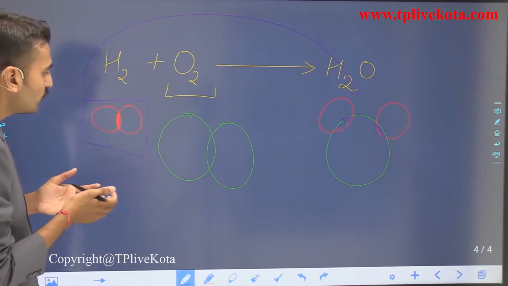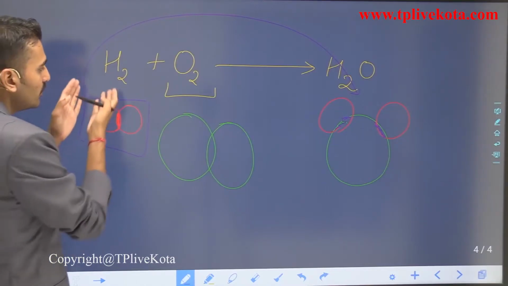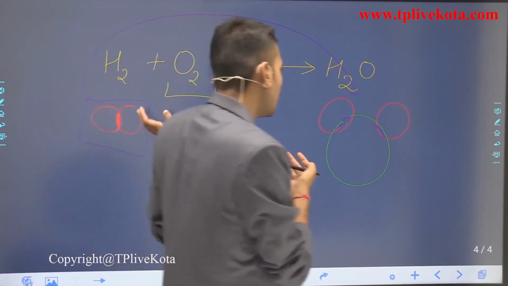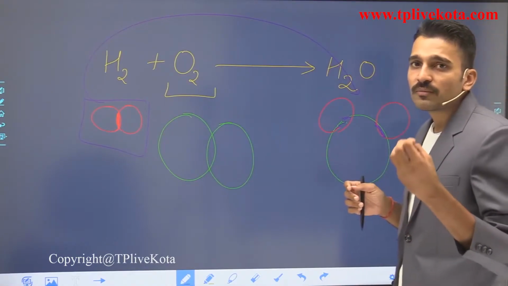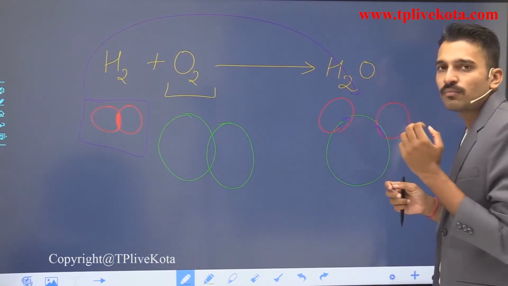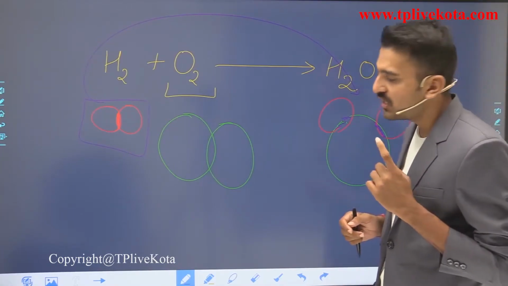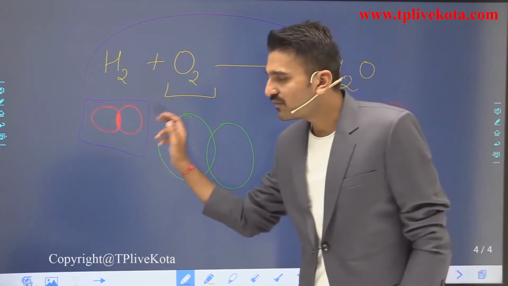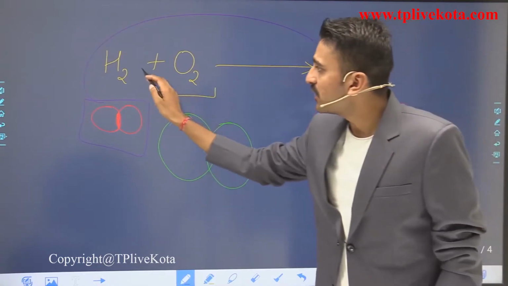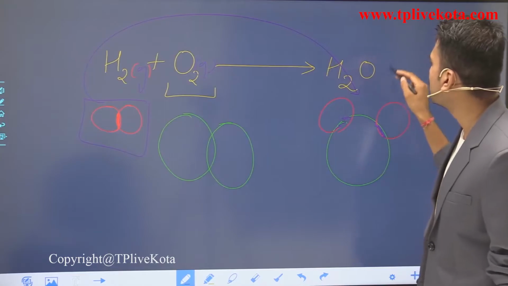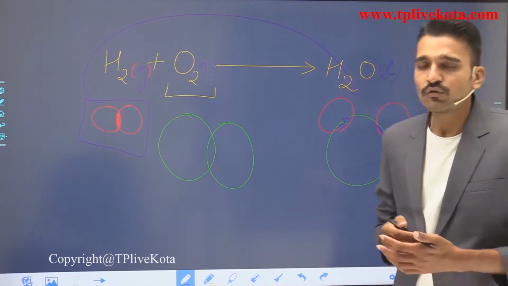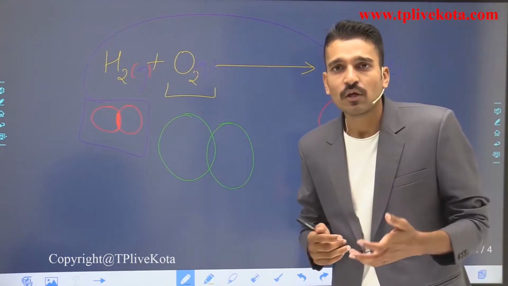So what you have to see is that when the arrangement of atoms changes, a new substance is formed. So this is a chemical change, because you see there is a change. What is the change? It is in the gaseous state, and it is formed in the liquid state or in the gaseous state. So the state is being changed.